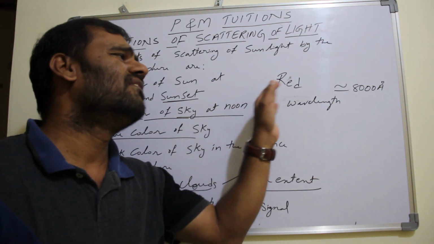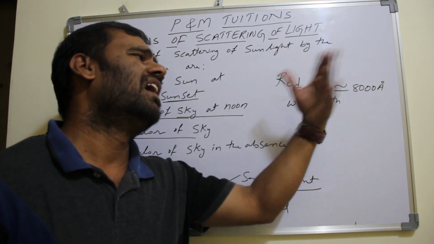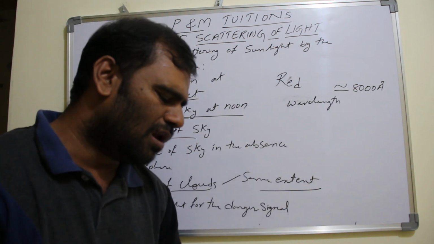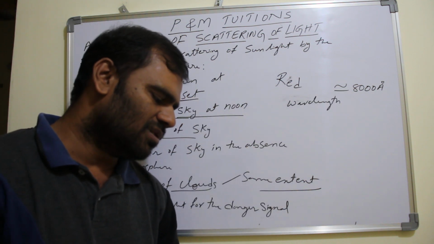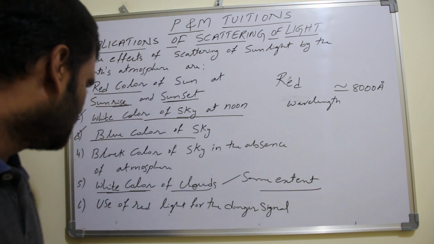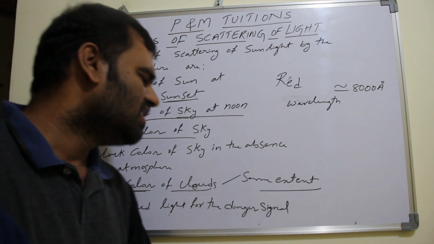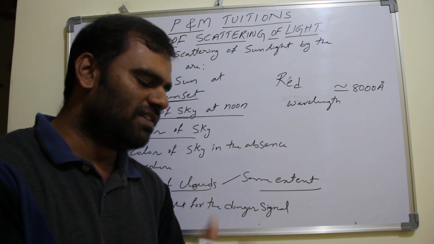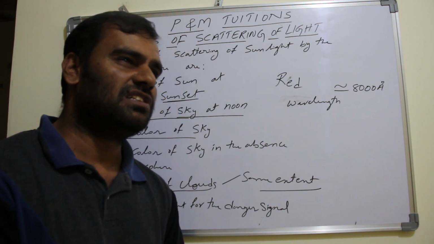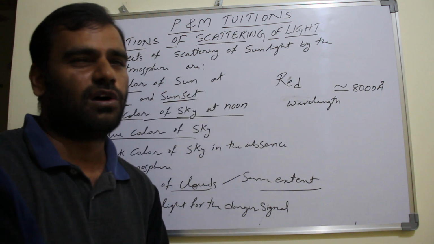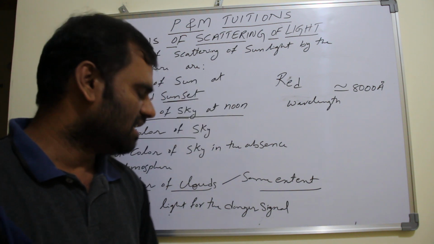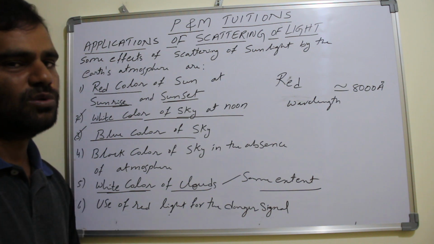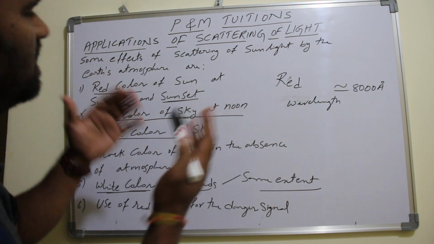Since its wavelength is high, 8000 angstroms, it can travel long distances. So it can be used as danger signals, which may be visible from a far distance, even in fog. So these are the applications of scattering of light.